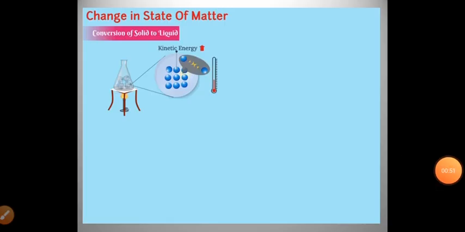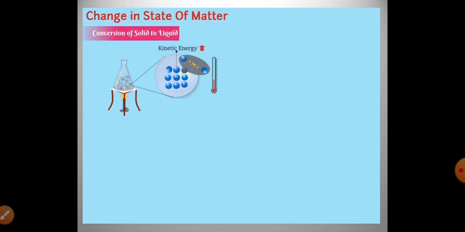Let us find out how solid gets converted to liquid. The factors affecting the change in state of matter are temperature and pressure.